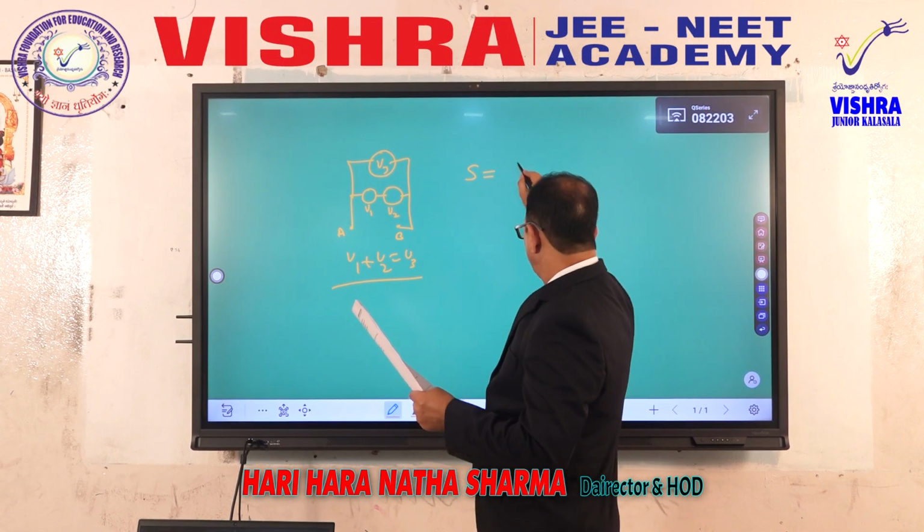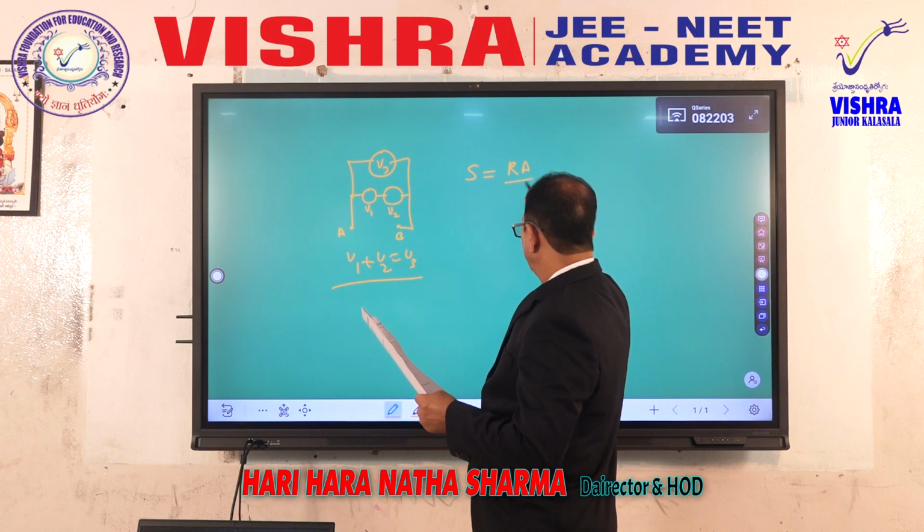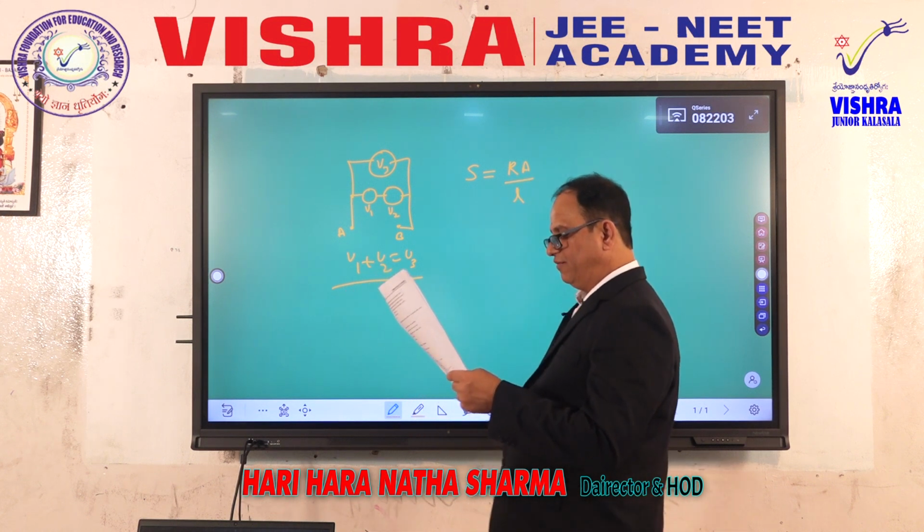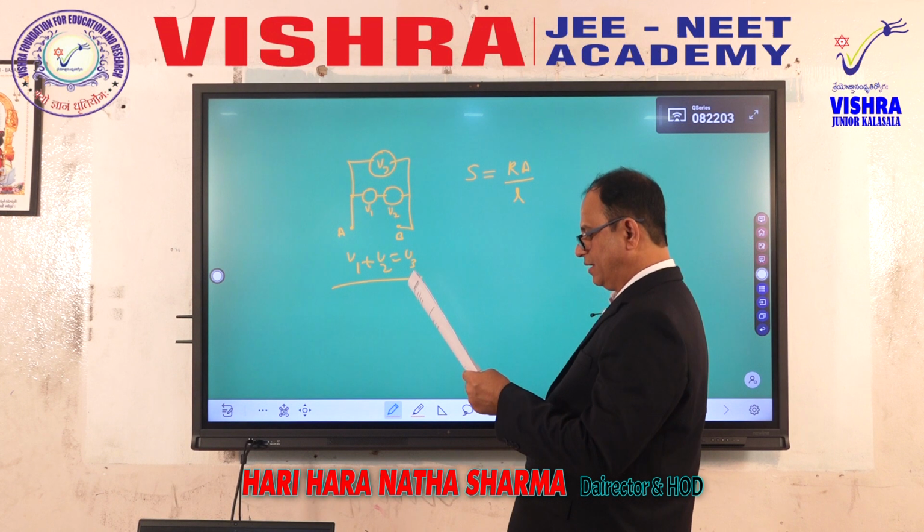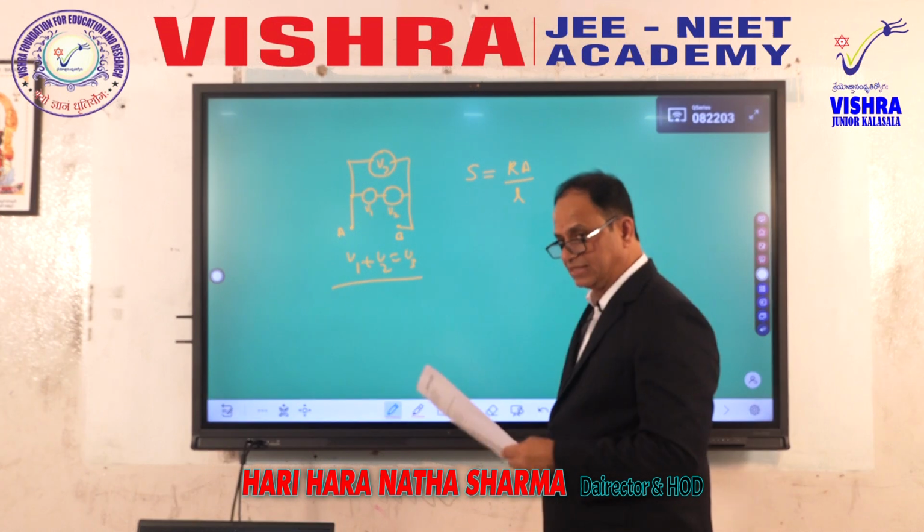S is equal to RA/L. If length is doubled, find corresponding change in S.